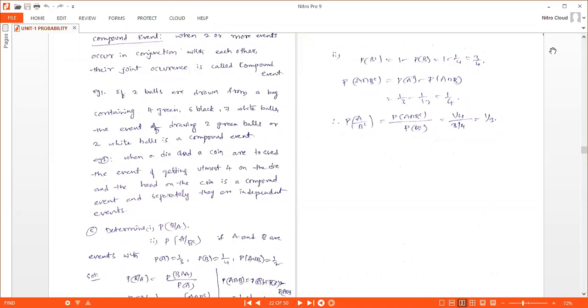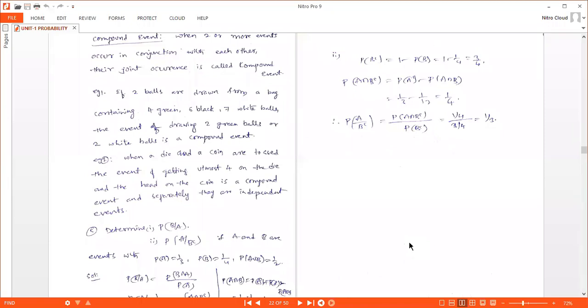Here we are considering two types of balls, drawing 2 green balls or 2 white balls, right? So we are selecting the combination here, two or more events coming in conjunction. So we can say this is a compound event. This is with balls. You can see it with dice also.